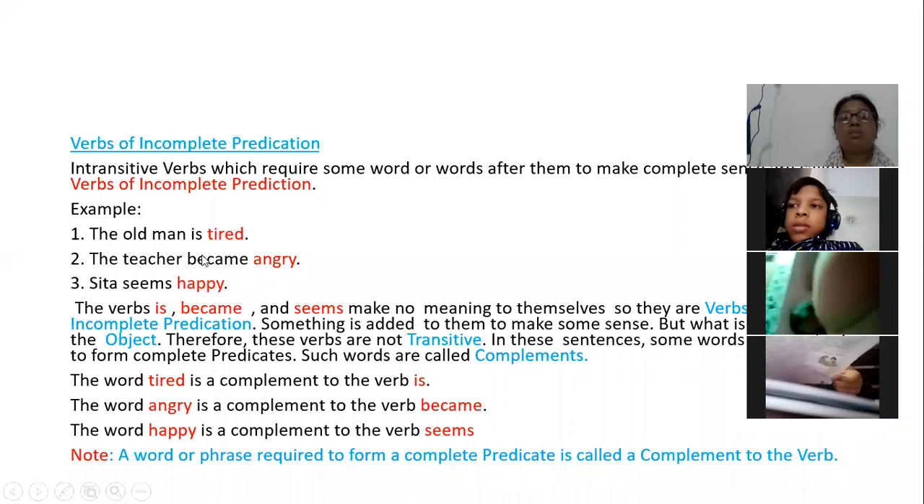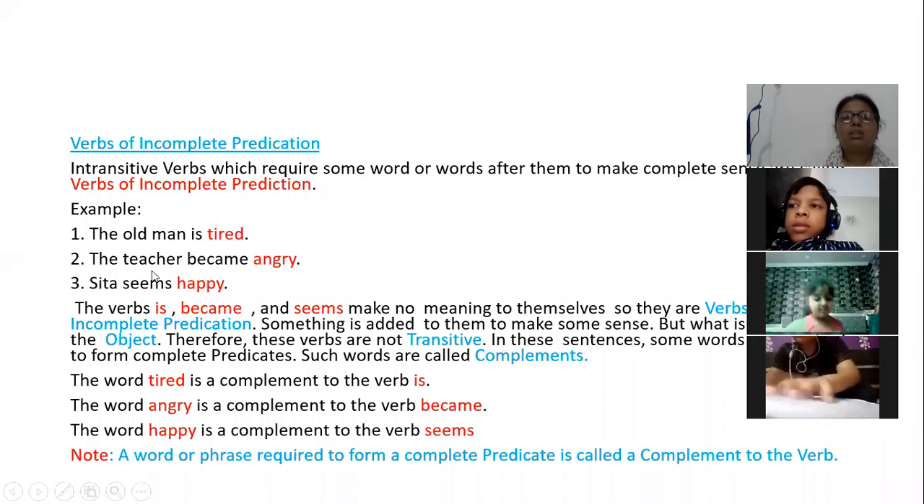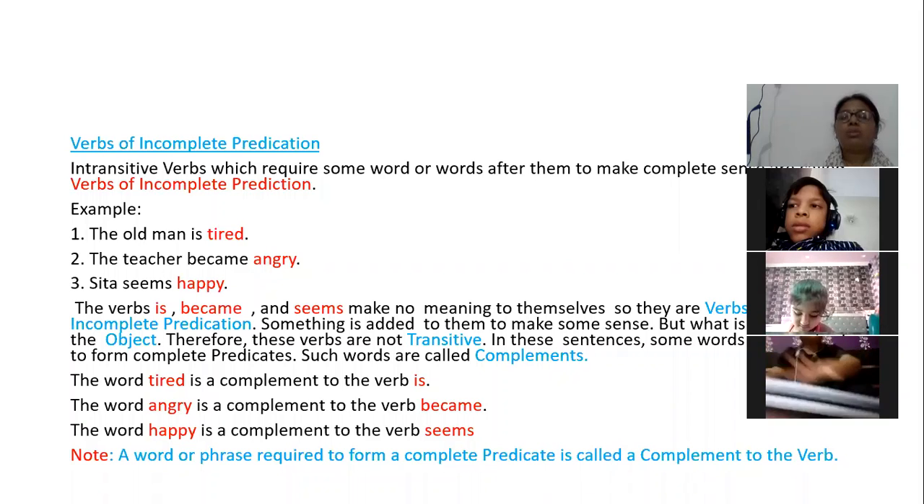Again, by adding the verb my sentence is not complete. If I read my sentence till here, the old man is, the teacher became, Sita seems, it means my sentence is not completing. I have to add some word. But the word which I am adding is not an object. Why is it not an object? Because see, tired, angry and happy, they are not nouns or pronouns.